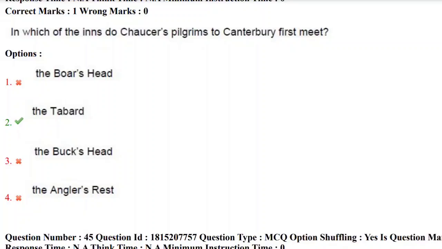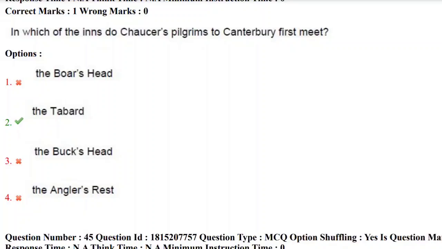Which of the inns do Chaucer's pilgrims to Canterbury first meet? Yes. Here they are asking us which inn, which means which restaurant, do the pilgrims of Chaucer's Canterbury Tales first meet.